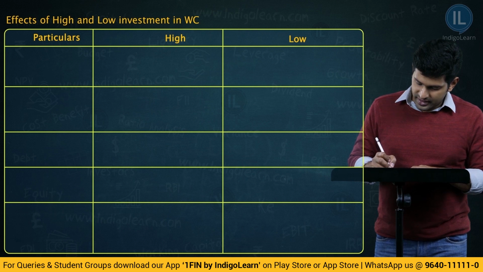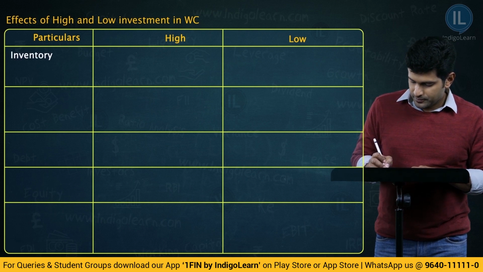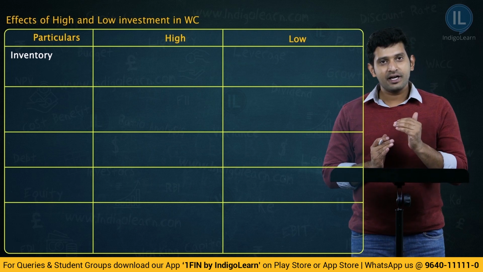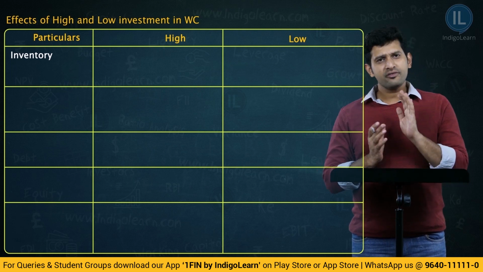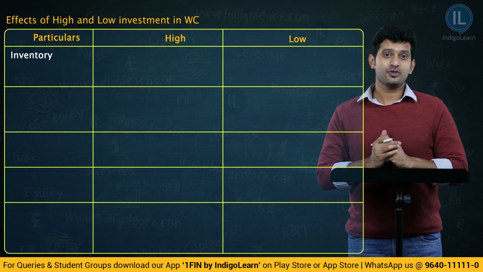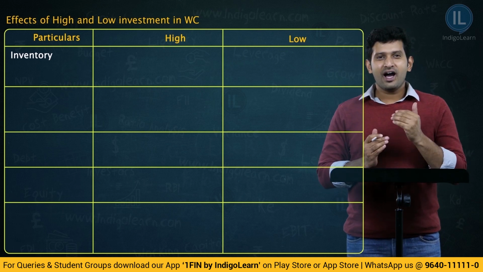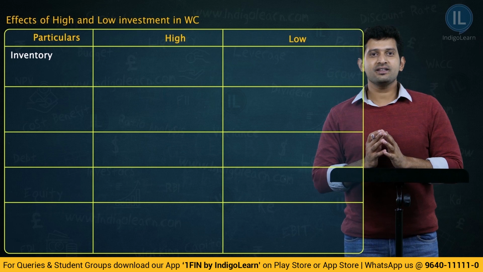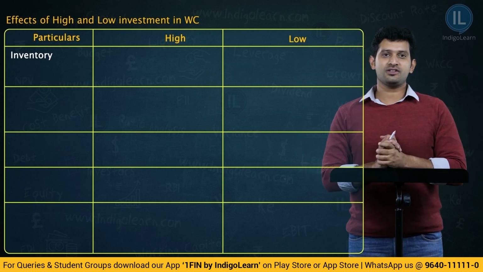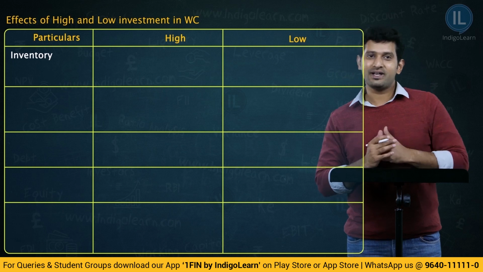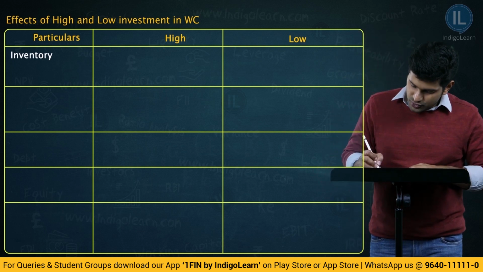Firstly, let us talk about inventory. Now, what happens when inventory is high? Definitely more capital is required. Therefore, we can say it is more liquid or less risky. But friends, though it is less risky, are we not blocking too much of funds here? Definitely yes. So, the good part is there will not be any stock out costs, there will not be any pressure or fear of stock out, but high amount of capital is blocked. So, let us write down those 2 points.